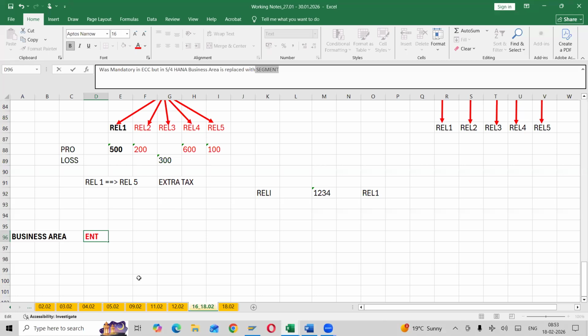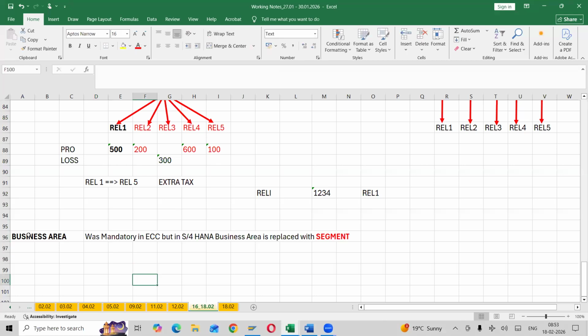Almost all business area is ruled out in S4 HANA. What exactly is business area? Let me explain that. One second.